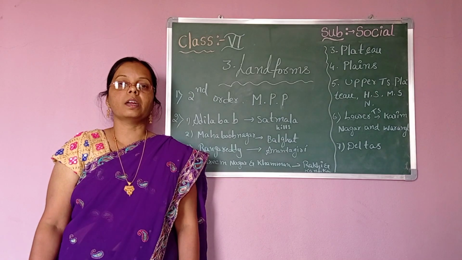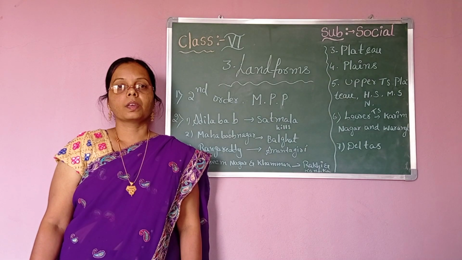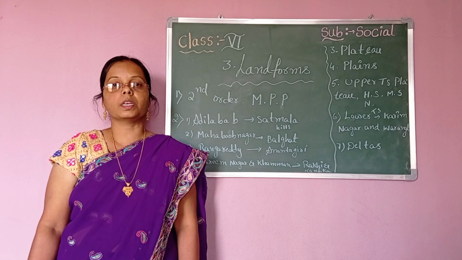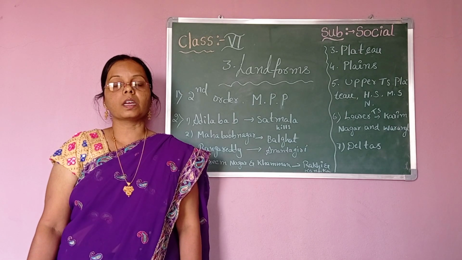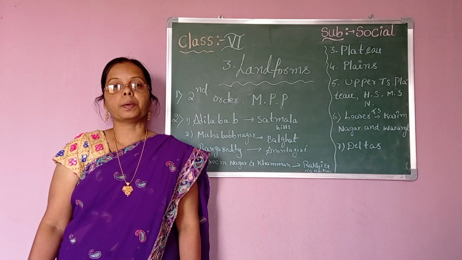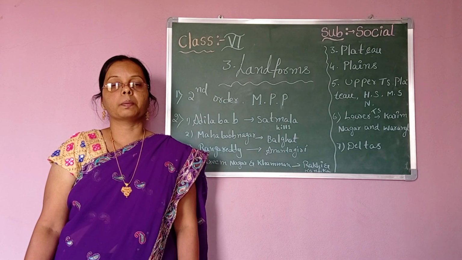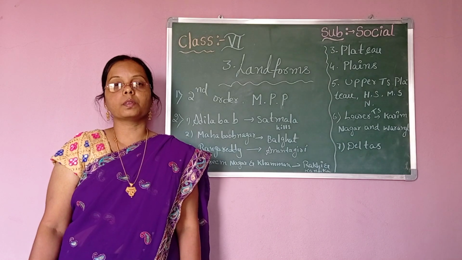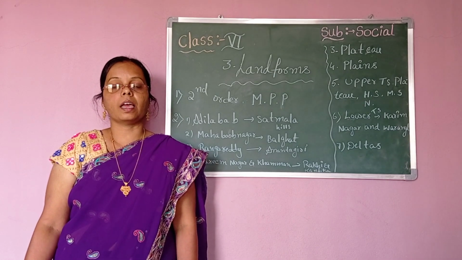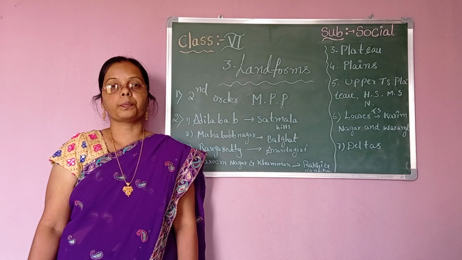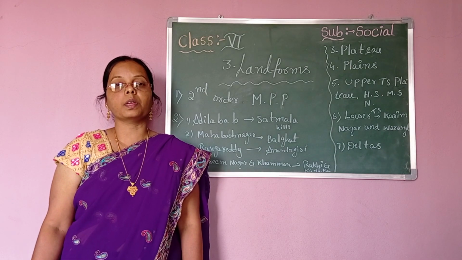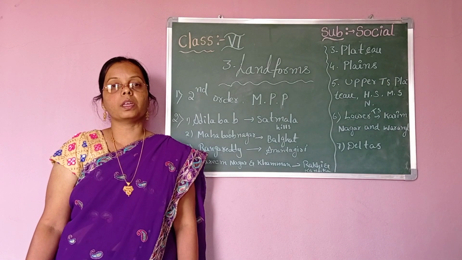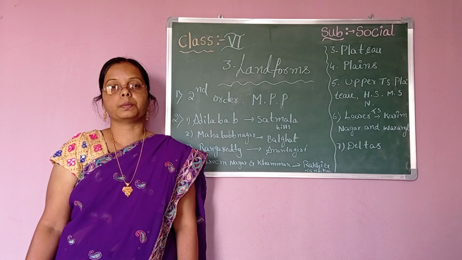We have three kinds of landforms. The first order landforms are OC, meaning oceans and continents. Second order landforms are MPP, meaning mountains, plains and plateaus. And third order landforms are gorges, valleys and sand dunes, etc. In this topic we are going to learn about the second order landforms: mountains, plains and plateaus.